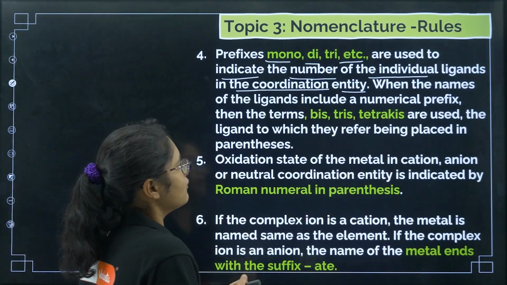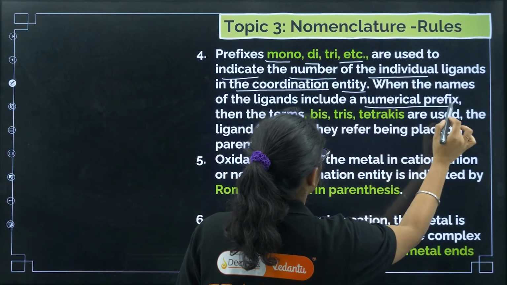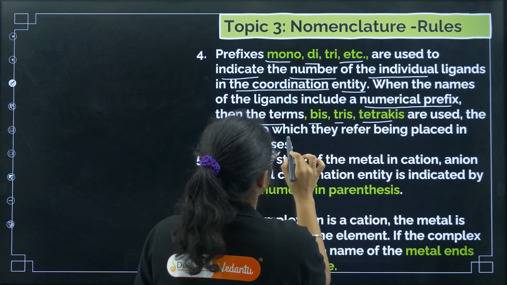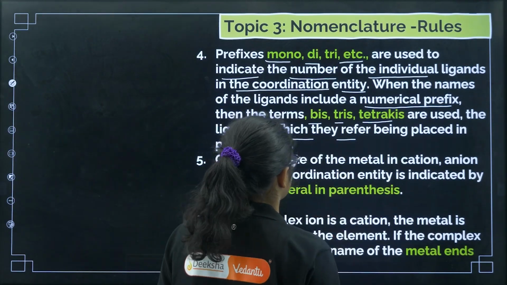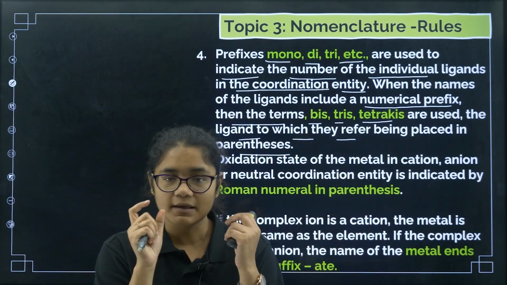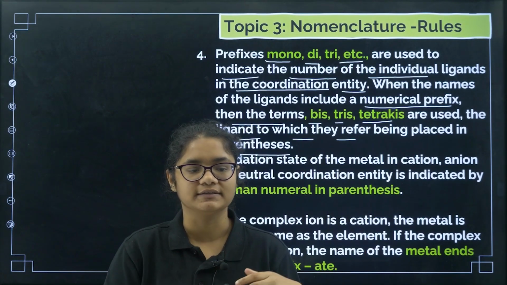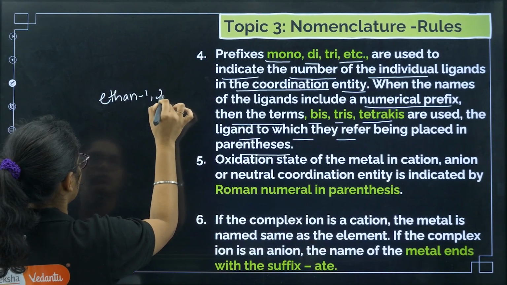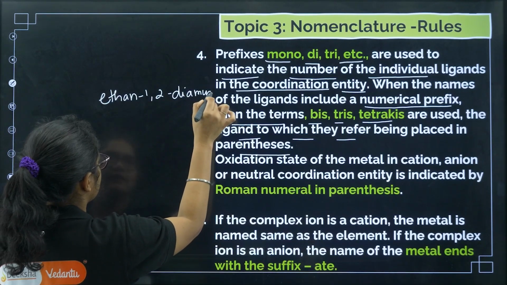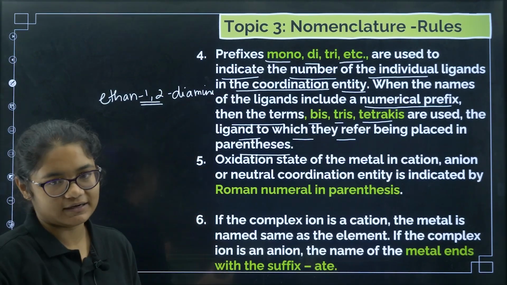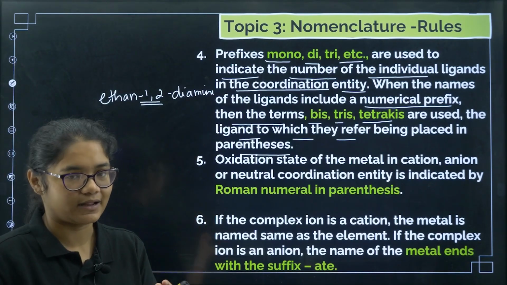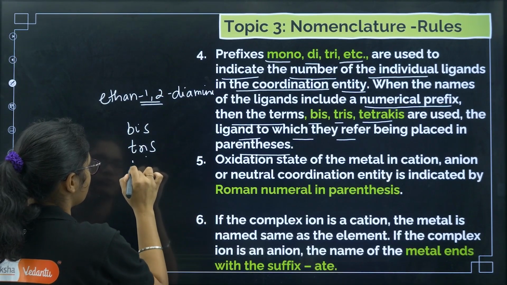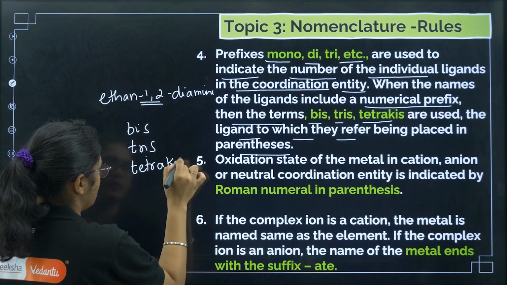Okay, dichlorido. Now when the name of the ligand includes a numerical prefix, then the terms bis, tris, tetrakis are used, the ligand to which they refer being placed in parentheses. So suppose there are numbers in the ligand name itself, for example ethane-1,2-diamine. Such type of ligands where there is a number in the name itself, for them we will not use di, tri like that. For 2 we need to use bis, for 3 we need to use tris, and for 4 we need to use tetrakis.